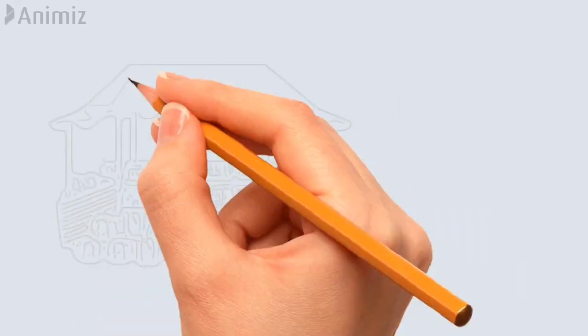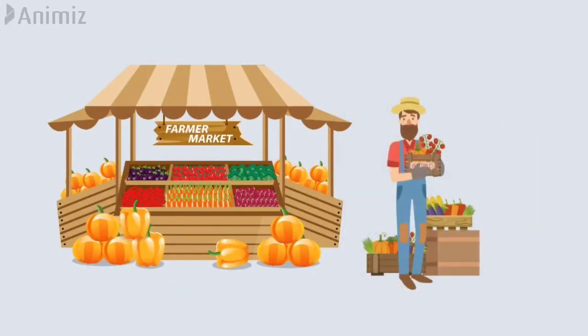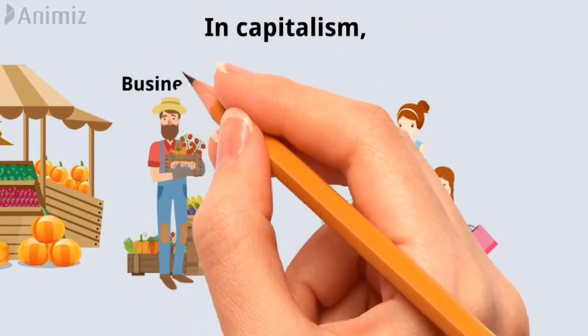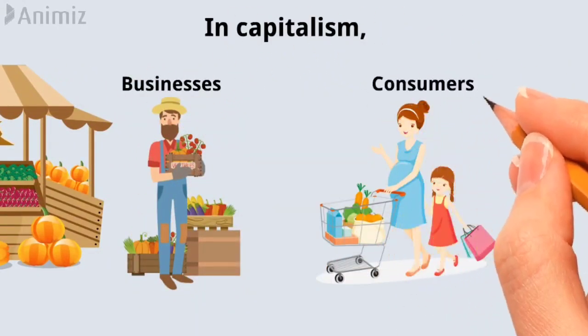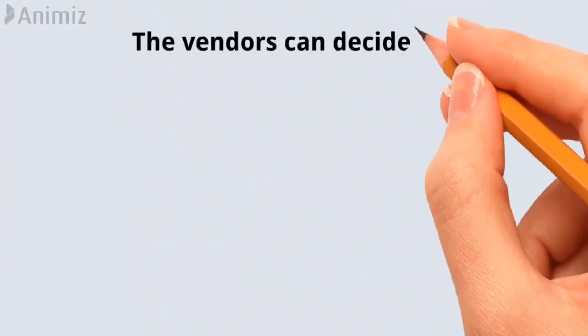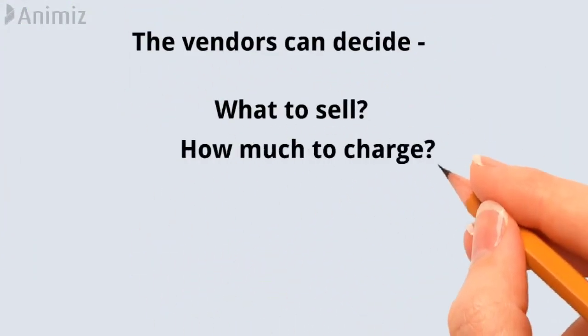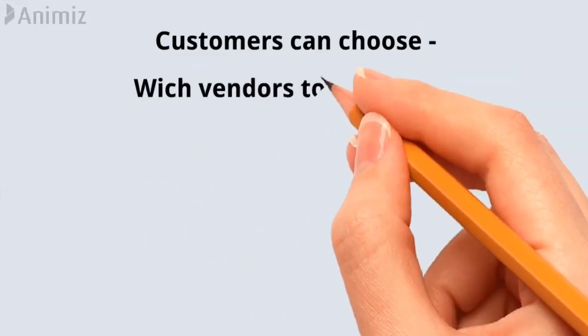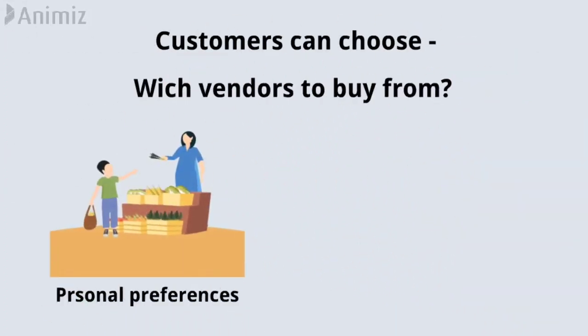Imagine a bustling farmer's market, where vendors set up stalls to sell their goods to customers. In capitalism, these vendors are like businesses, and the customers are like consumers. The vendors can decide what to sell, how much to charge, and how to promote their products. Customers can choose which vendors to buy from, based on their personal preferences and budgets.